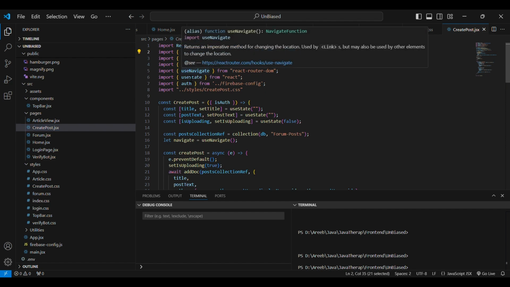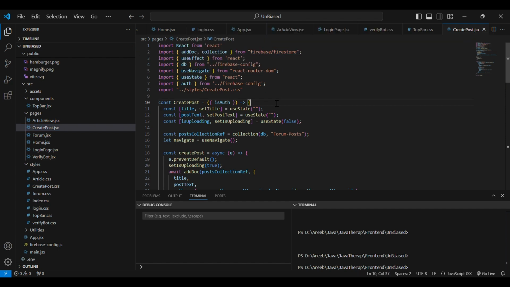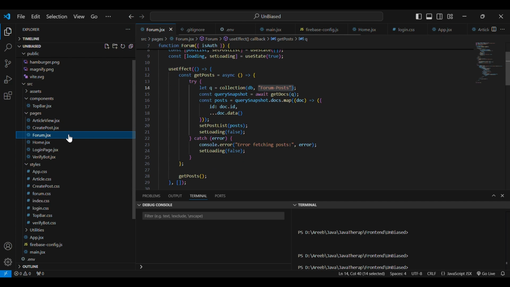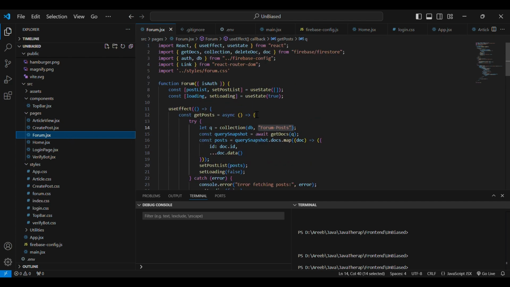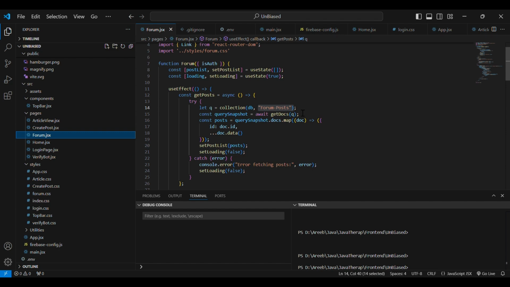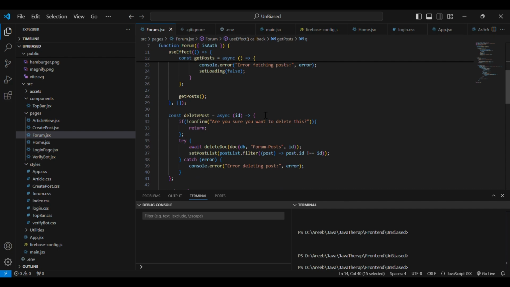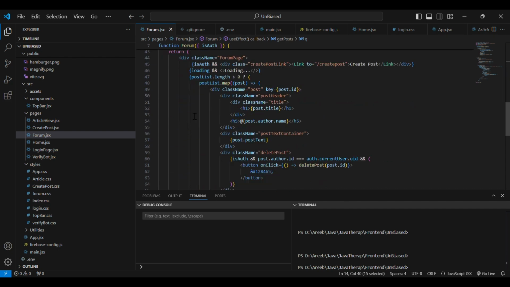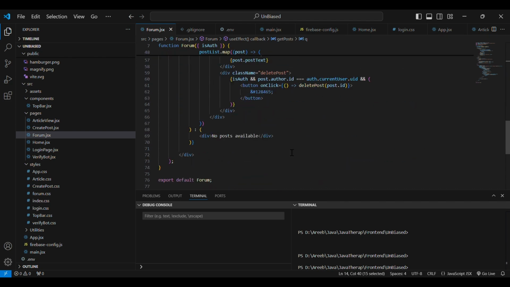We are using Firebase Firestore due to the simplicity of use and its scalability. We have the forum page, which gets all the posts kept in our Firebase collection. Our collection is called forum posts, and these posts are displayed in our page.